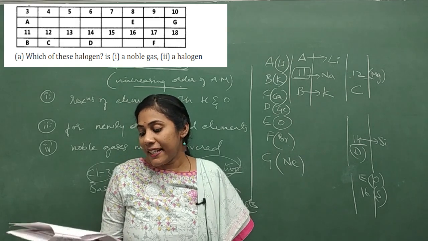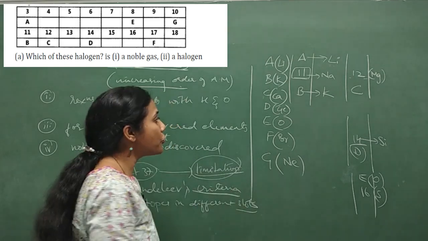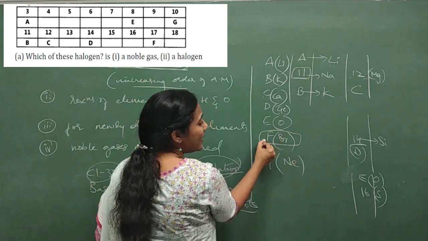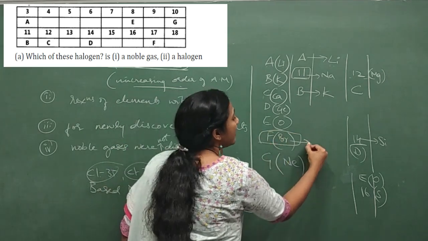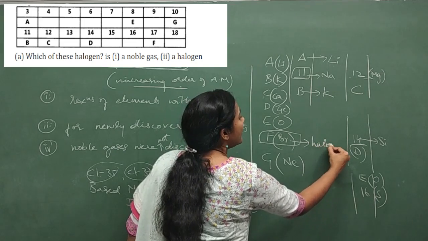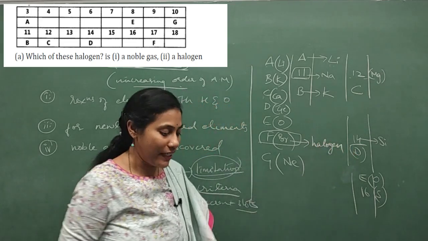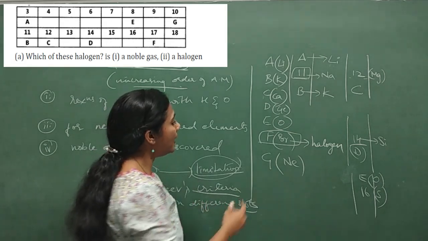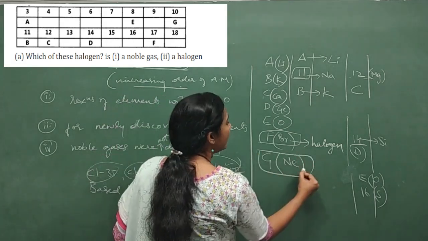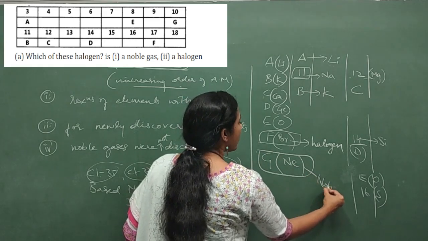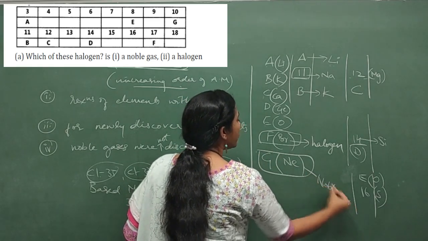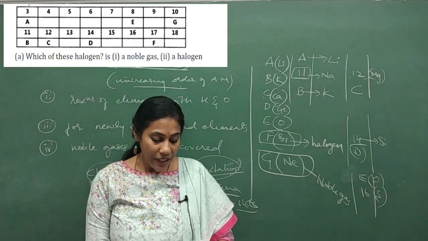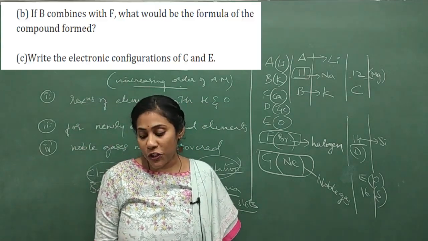Which of these elements is halogen? So which is halogen among them? Definitely F, element F, that is bromine, belongs to a group called halogen. Okay, fine. And which of them is a noble gas? Noble gas is what? Definitely our neon. Neon is called noble gas. 18th group elements are called noble gases. Right? Okay. Next question, B question.